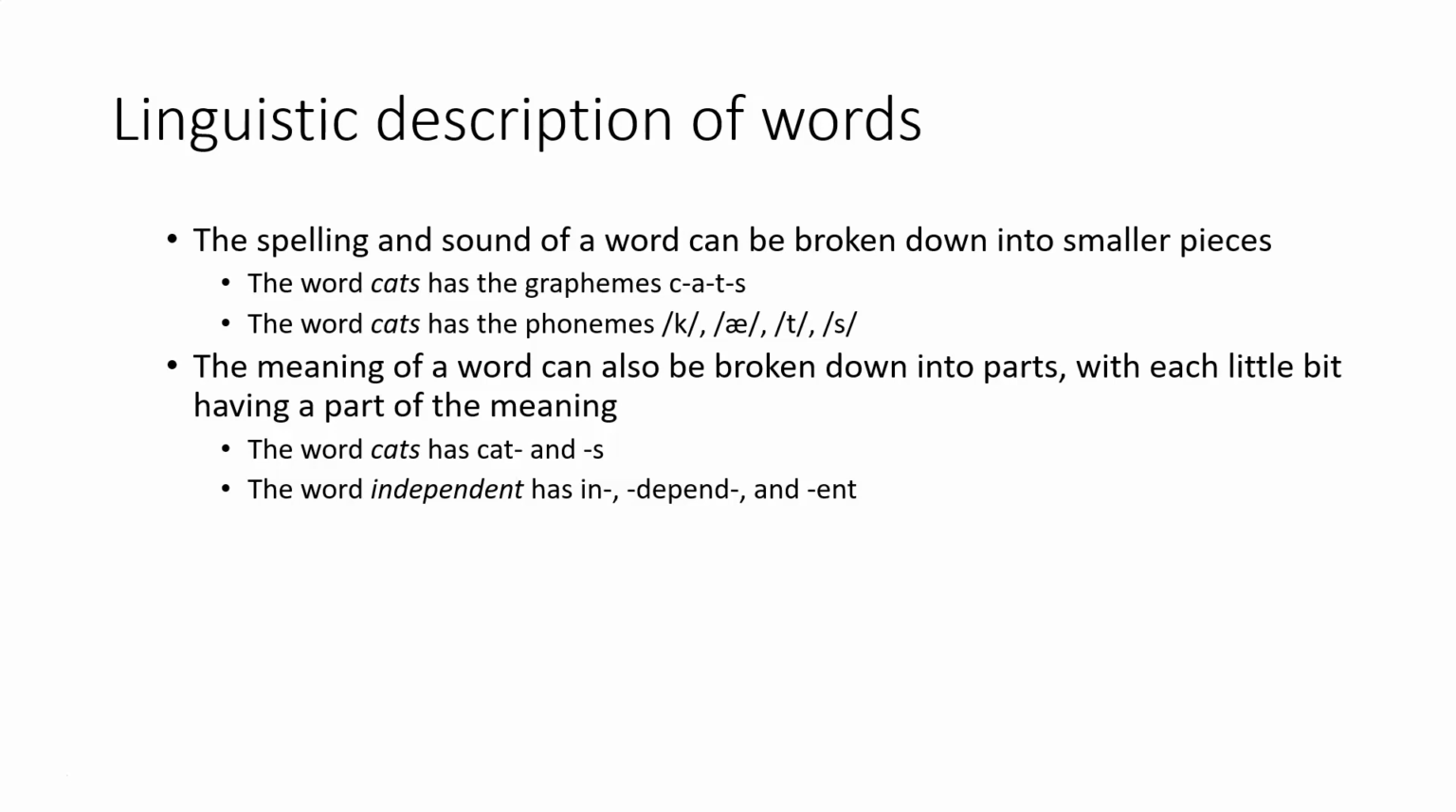Just like spelling and sound, the meaning of a word can sometimes be broken down into parts where each little meaningful bit is a part of that word called a morpheme. So cats has cat and s for the plural. Independent has in and depend and ent.